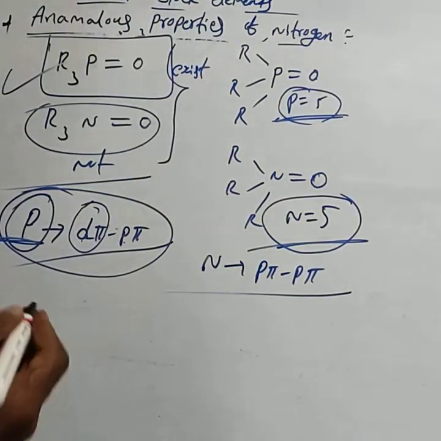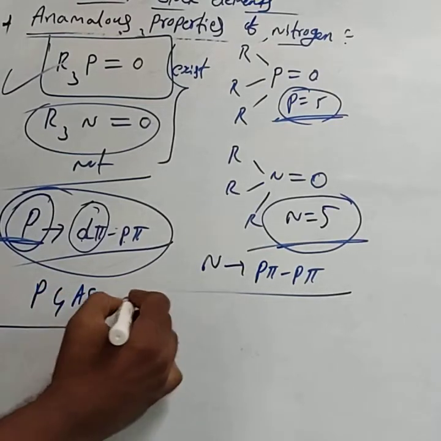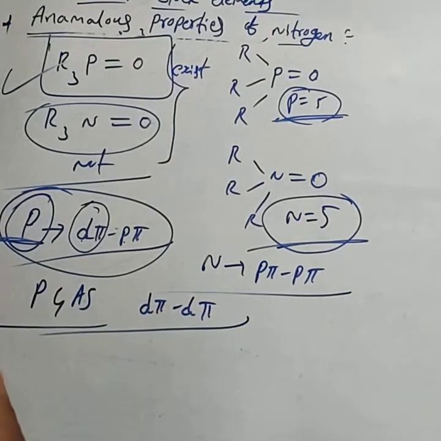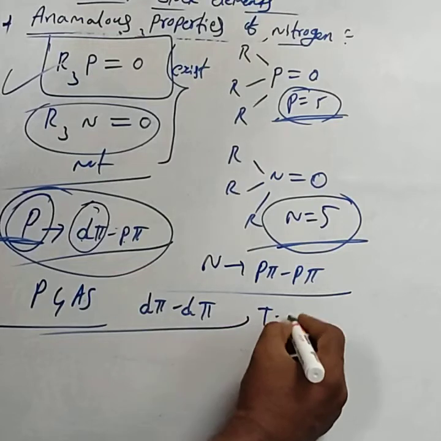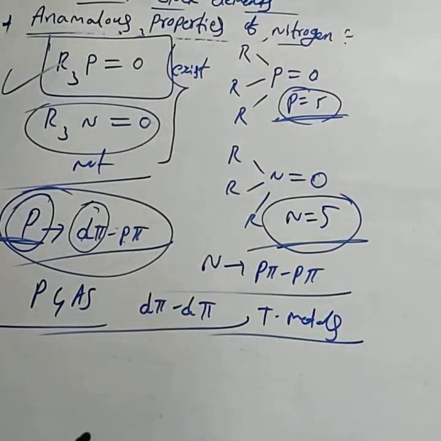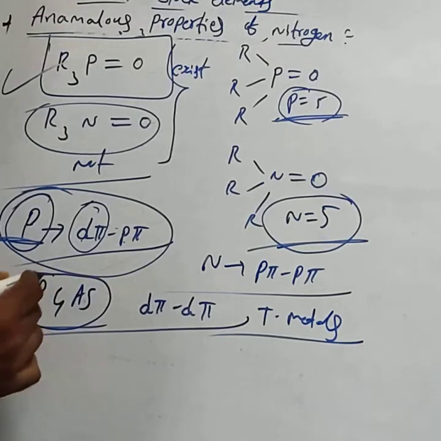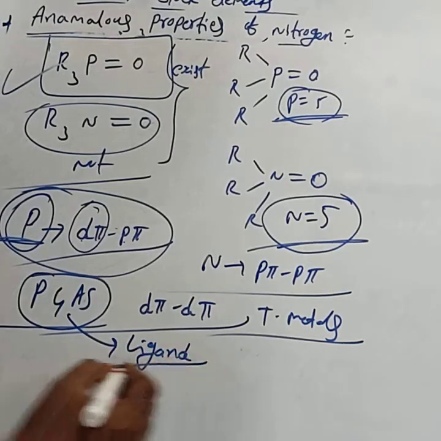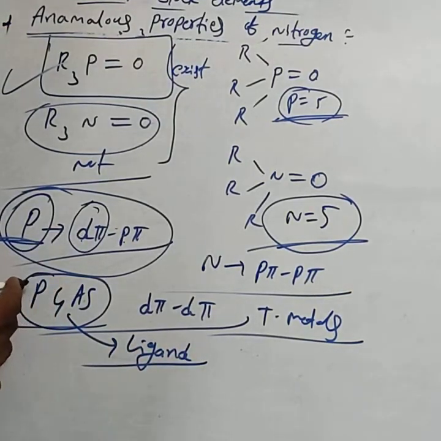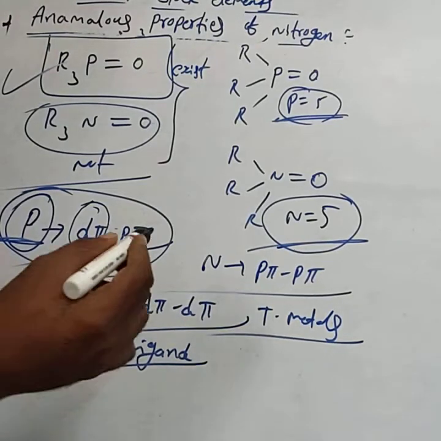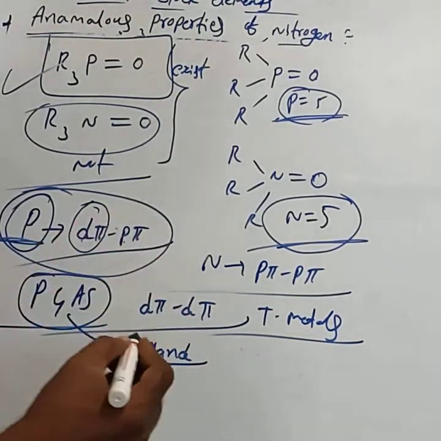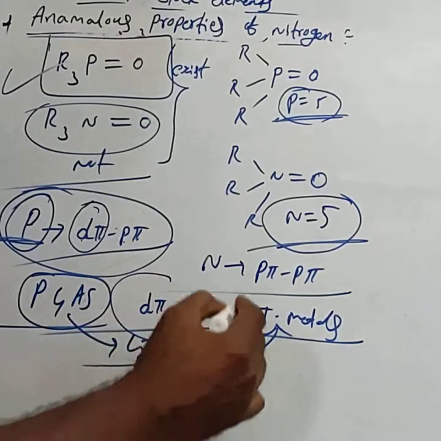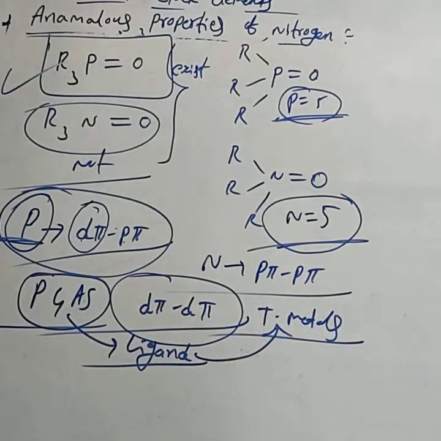Then phosphorus and arsenic also form dπ bonds with transition metals. If the compounds of phosphorus and arsenic act as ligands, that is, they are bonded to the transition metal atom, they can also form dπ multiple bonds.